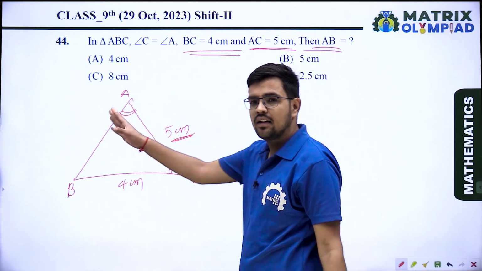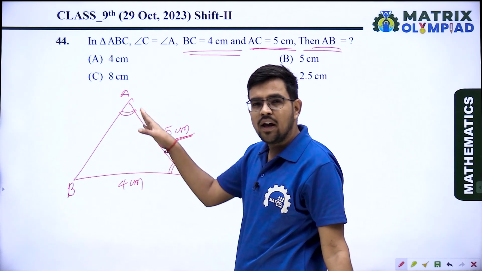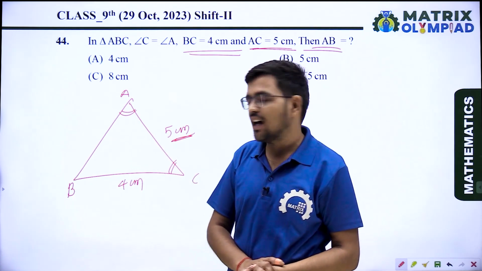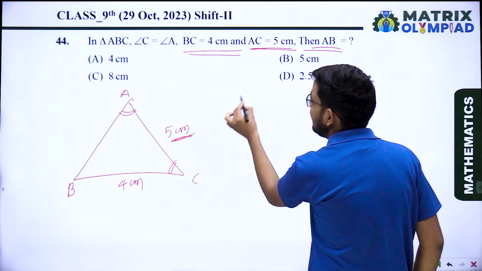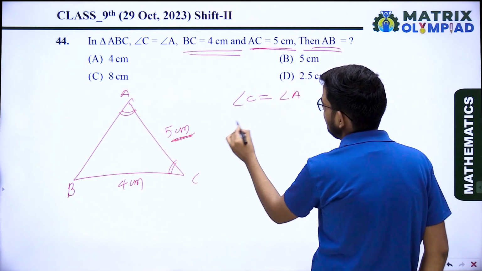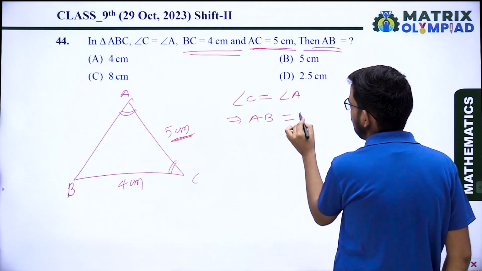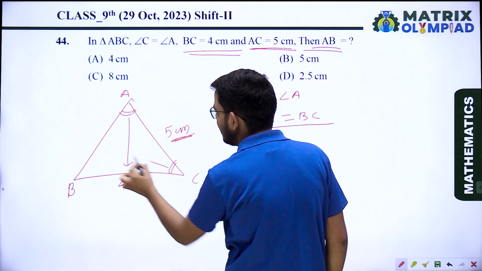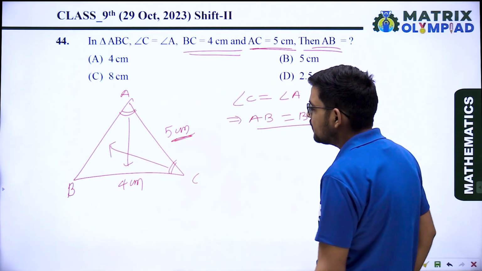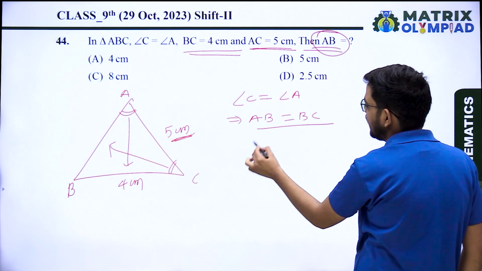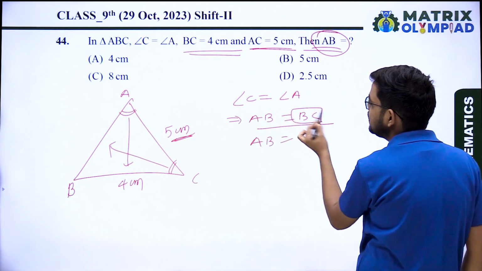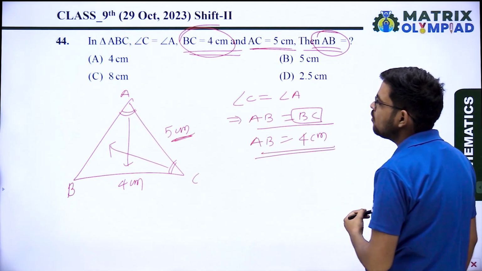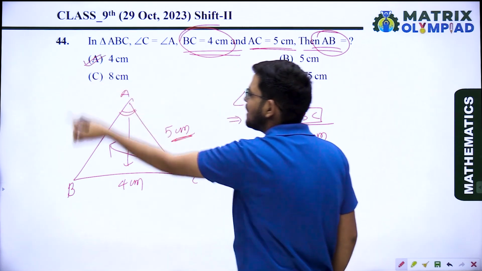You know very well, if in a triangle two angles are equal, then the sides opposite to those angles are also equal. So when angle C equals angle A, side AB will equal BC. BC equals 4 centimeters, so AB will also be 4 centimeters. Option A is the correct answer.